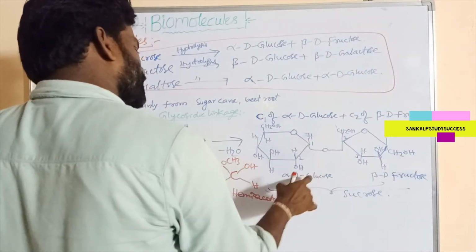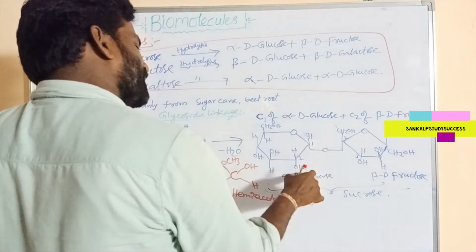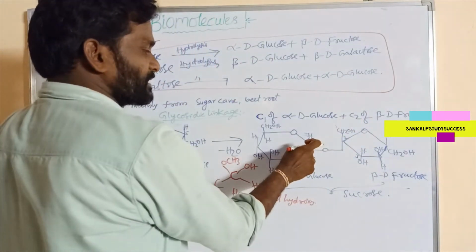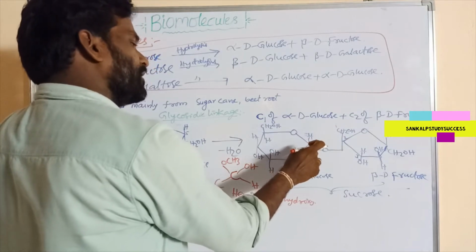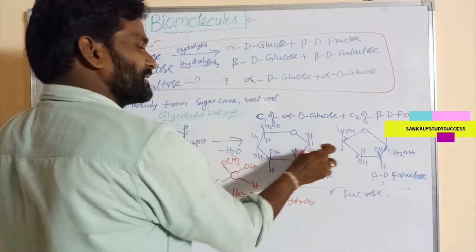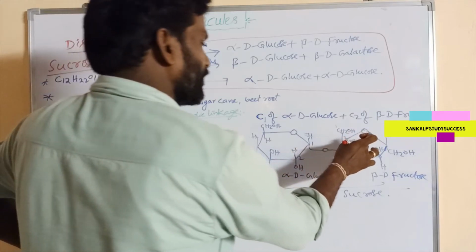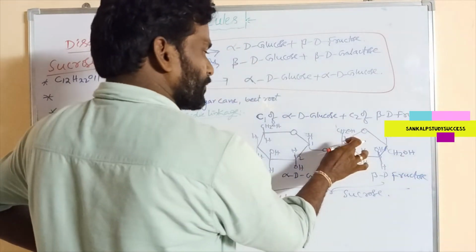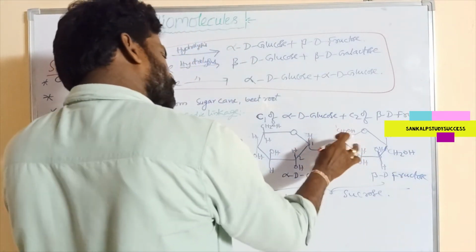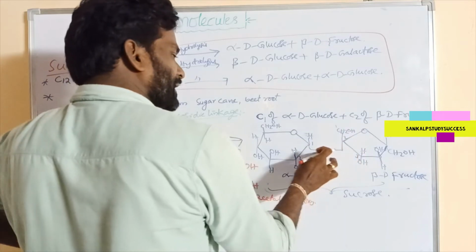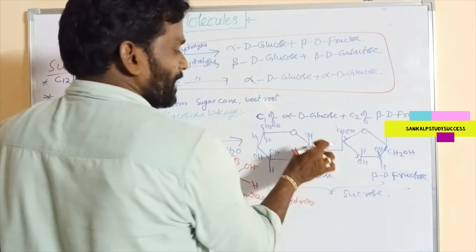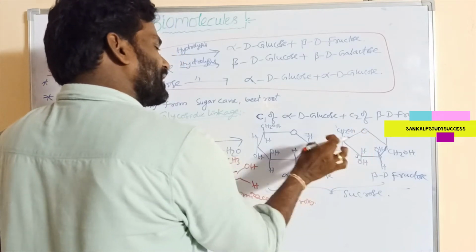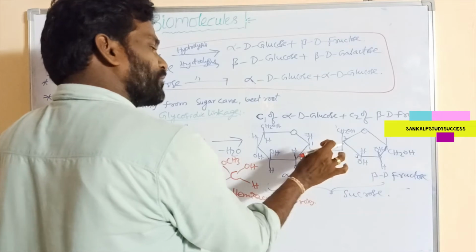So here this is the alpha D glucose. In alpha D glucose, the aldehyde is present on the first carbon. This is the first carbon. So here the aldehyde group is involved in the glycosidic linkage, and in sucrose, the ketone group at the second carbon is also involved in the glycosidic linkage. So both the free aldehyde group and free ketone group are involved in glycosidic linkage.